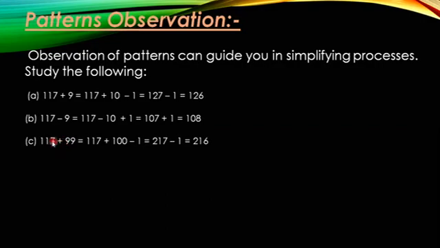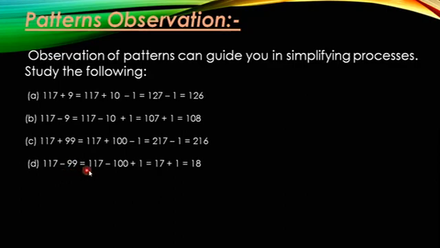Now see one more example. 117 plus 99. See here we have taken 9, so we have done addition and subtraction also. Now see here we have taken 99. 117 plus 99. The 9, how you have written 10 minus 1, in the same way this 99 also we can write as 100 minus 1. 117 we write as it is, and this 99 we write as 100 minus 1. So 117 plus 100 gives us 217, and minus 1, which is 216.